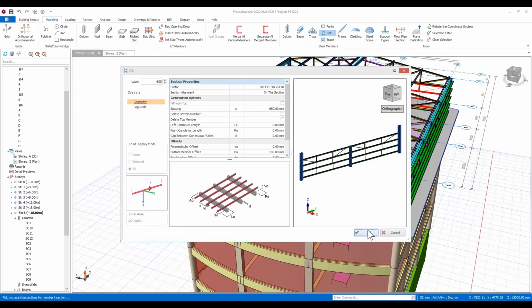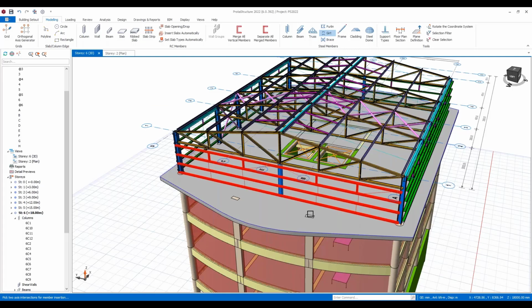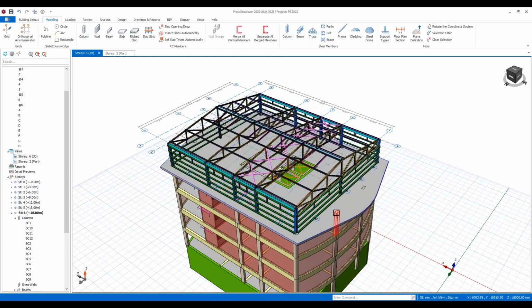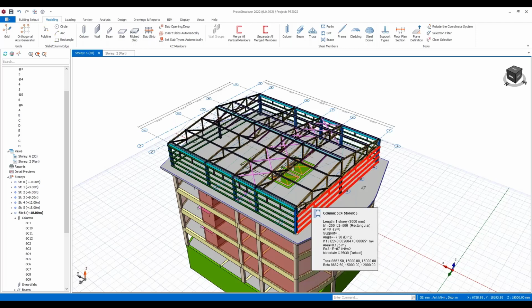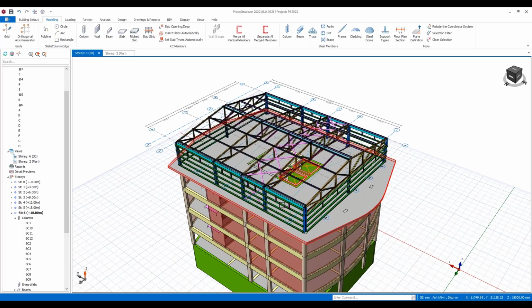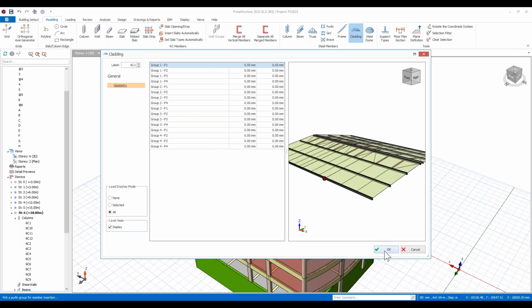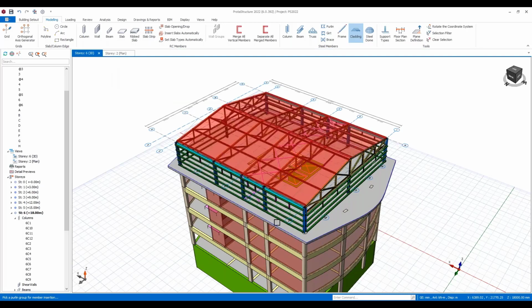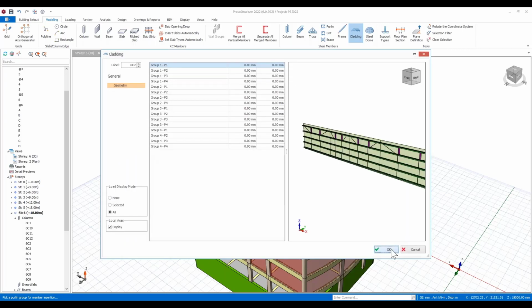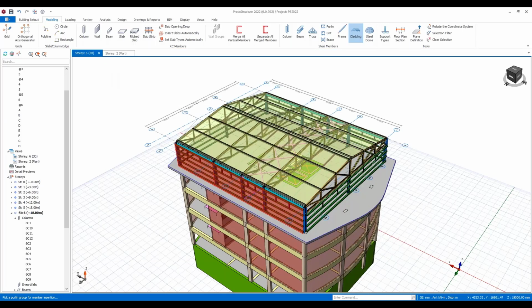Okay, so quickly we've done that. I've got a bit of an unusual building here, but I really just want to show you a lot of the different power and features that we have within the system. Now at this point, I'm going to choose the cladding command, and when I do that, it allows me to set up cladding planes. So I'm setting up different cladding planes here, and it's establishing that cladding.